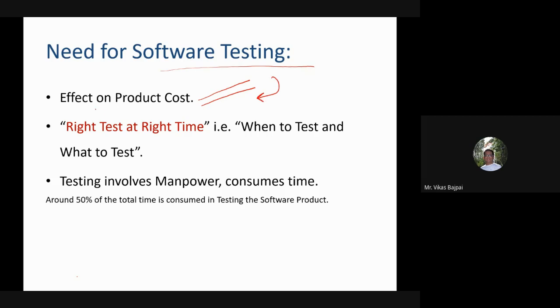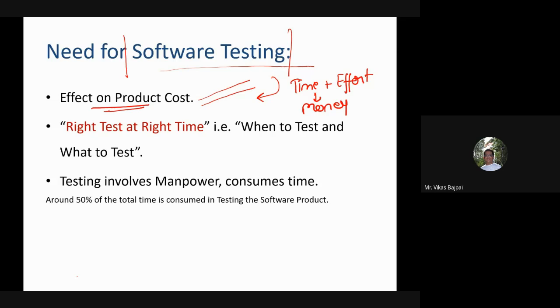A good amount of time plus effort, which results in money, goes into software testing, and still we focus a lot. So there must be something solid in terms of value and usage for software testing. That's why we are focusing a lot on this particular thing.